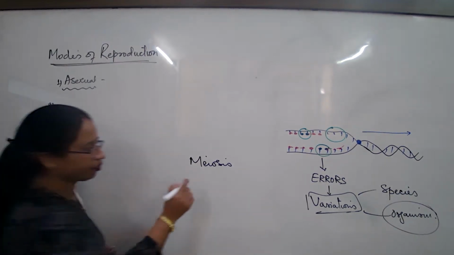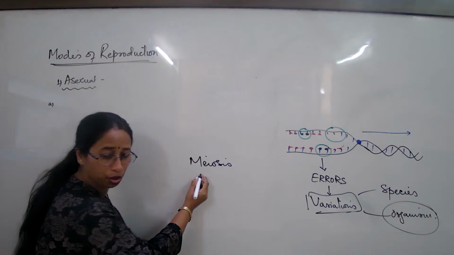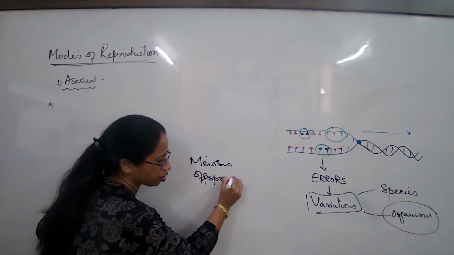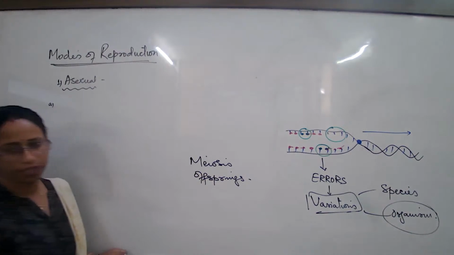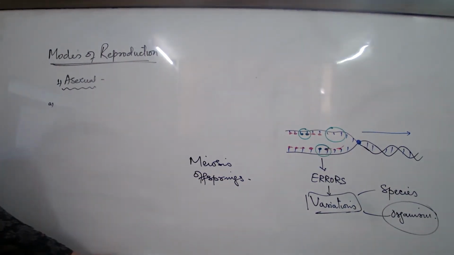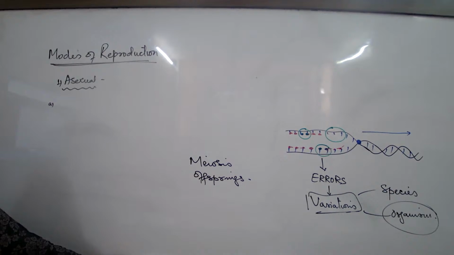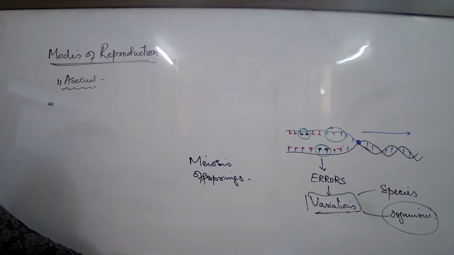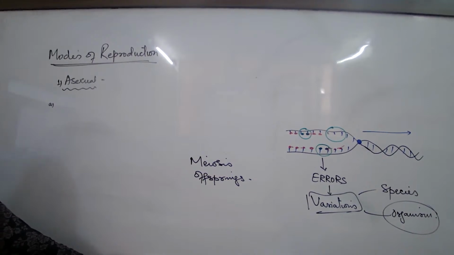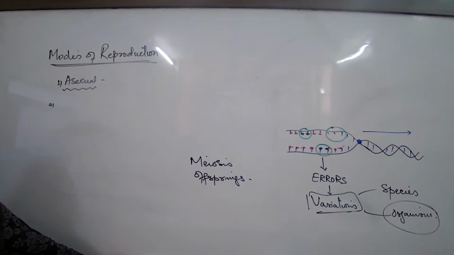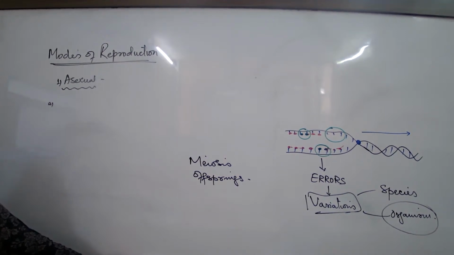Involves meiosis and mitosis for the formation of offsprings. What is the third point? Number of offsprings formed are many in asexual, and in sexual few offsprings are formed.